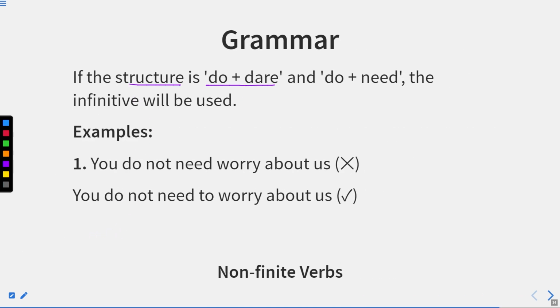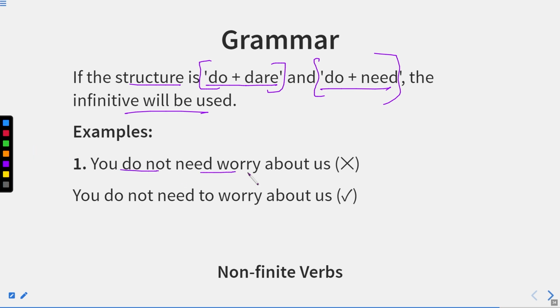If the structure is do plus dare or do plus need, the infinitive will be used. Infinitive means to plus verb 1. But as I told you, with dare and need we cannot add to. But if the structure is do plus dare and do plus need, we can use to. Now there is another structure for dare and need, where bare infinitives can be used and where they cannot be used. That we will discuss in detail later on.